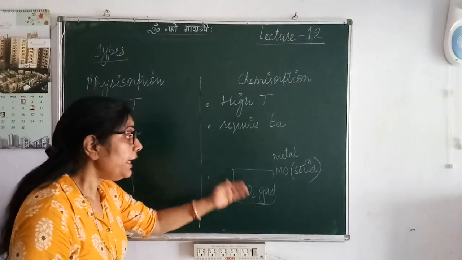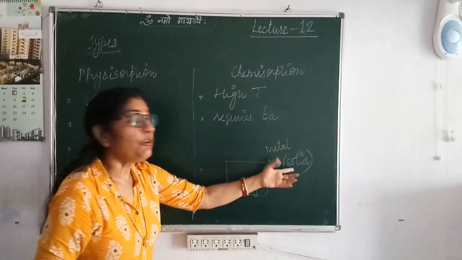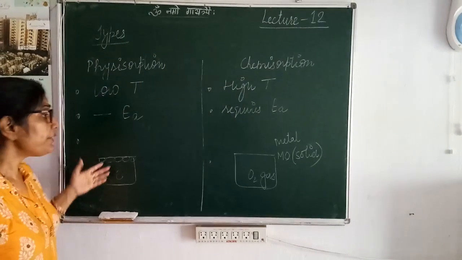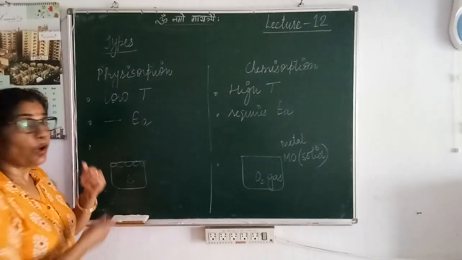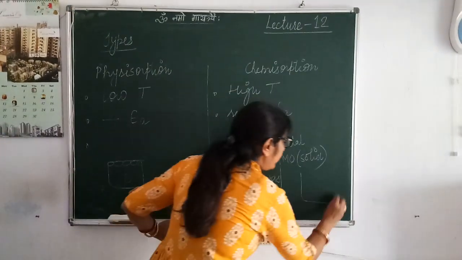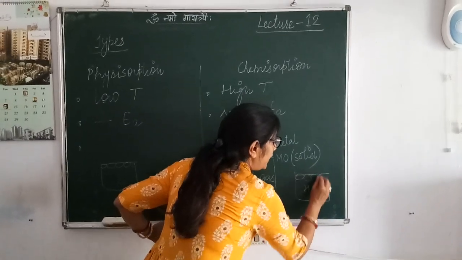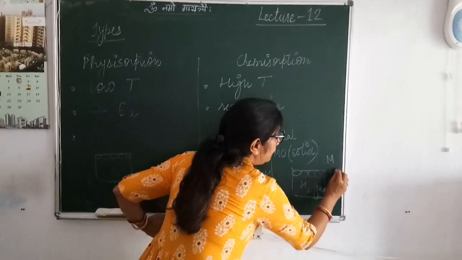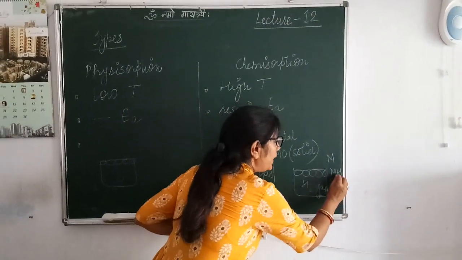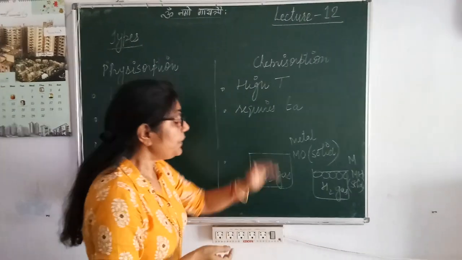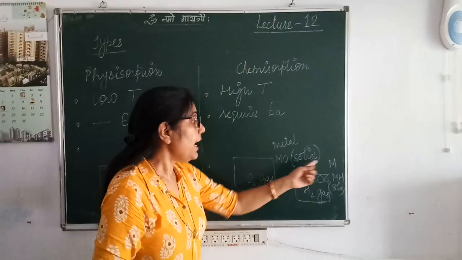So the adsorbate's physical state matters over here. Here it was gas, now it has become solid. But in physical adsorption it would remain the same. Why? Because there is no chemical bond, only weak van der Waals force. Similarly, if you take hydrogen gas, here it is gas. After the adsorption by metal, it would form metal hydride, and that also is a solid. So in case of chemical adsorption, the state of the adsorbate would not remain the same in the bulk as well as at the surface.